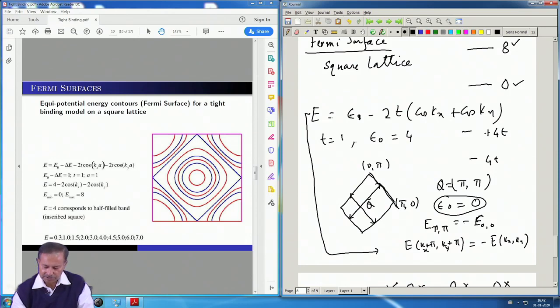So, both the energies are 0. So, for example, on this line, this is not 0, on this line your energy is 0.